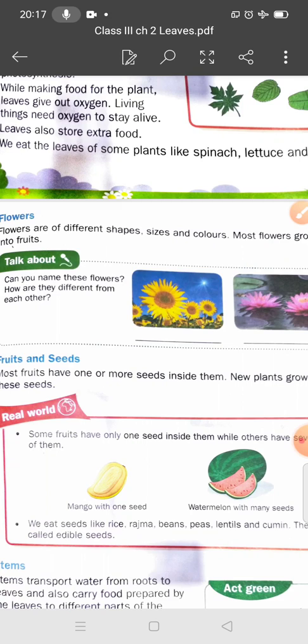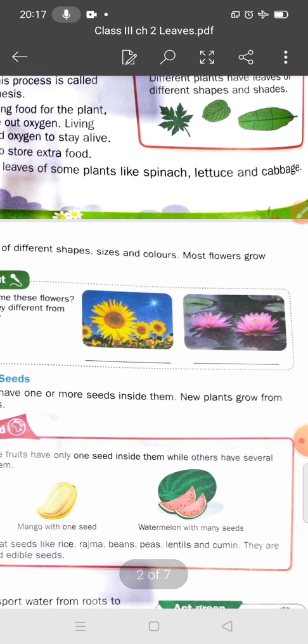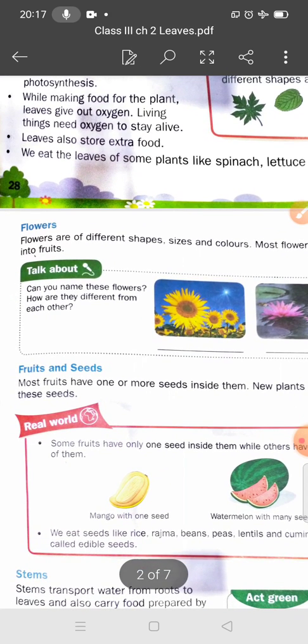What is the difference between sunflower and lotus? Yes students, the sunflower is a terrestrial plant. Terrestrial means it is found on land and it grows on land. And the lotus is an aquatic plant and it grows in water. It is a water plant and the sunflower is a terrestrial plant.